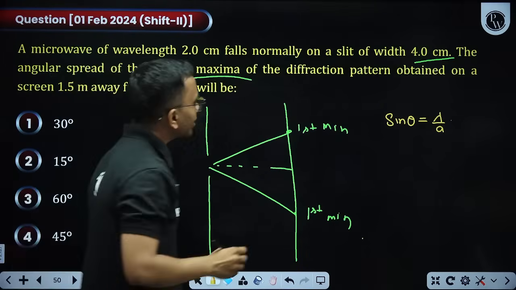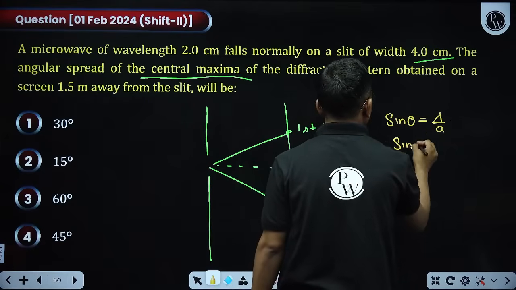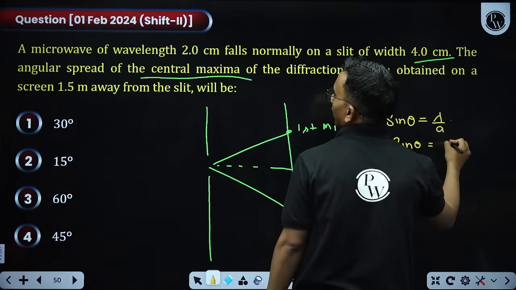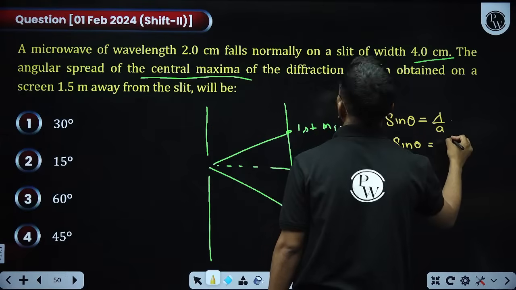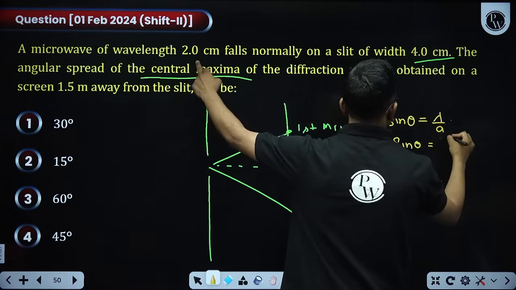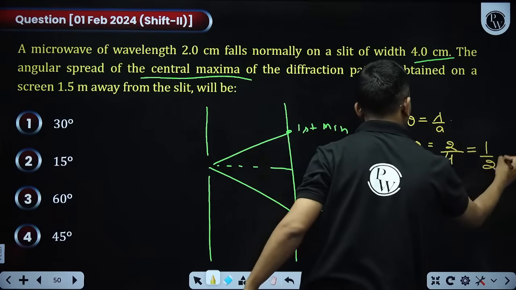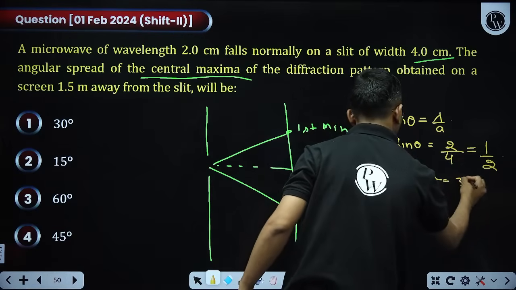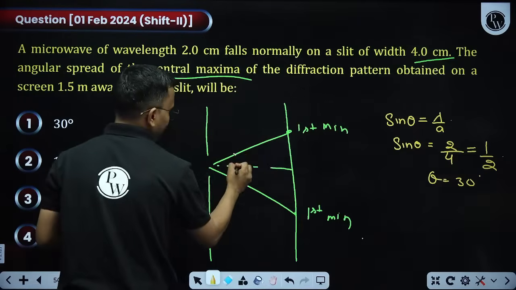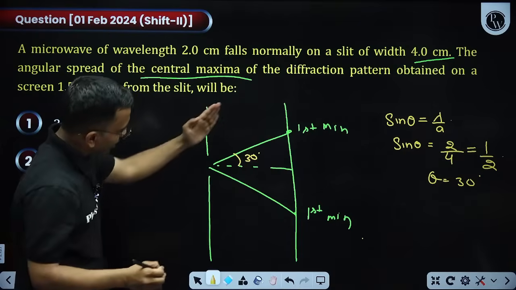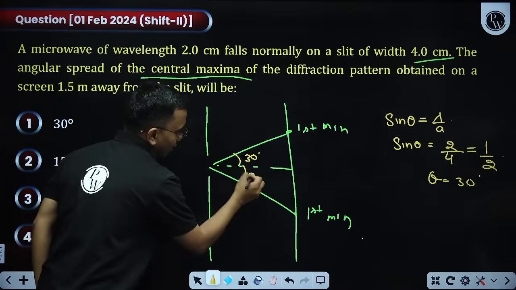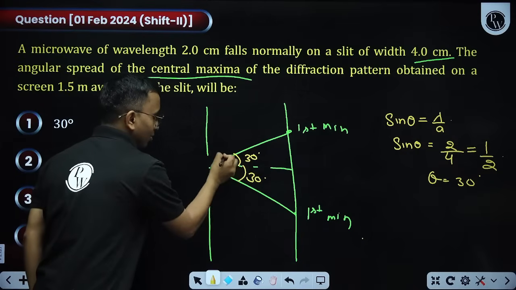Yes. What is sin theta? Sin theta equals lambda, wavelength is 2, divided by width 4. So this is 1 by 2, means 30 degree. The upper first minima is here at 30 degree, the lower first minima here at 30 degree. What is the angular spread of the central maxima? 60 degree.